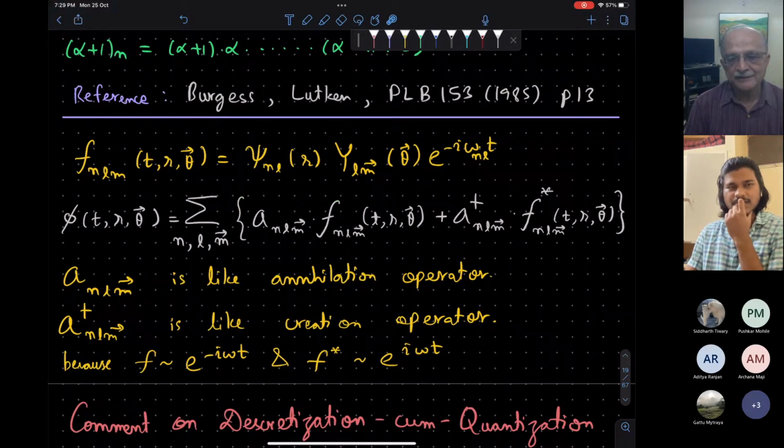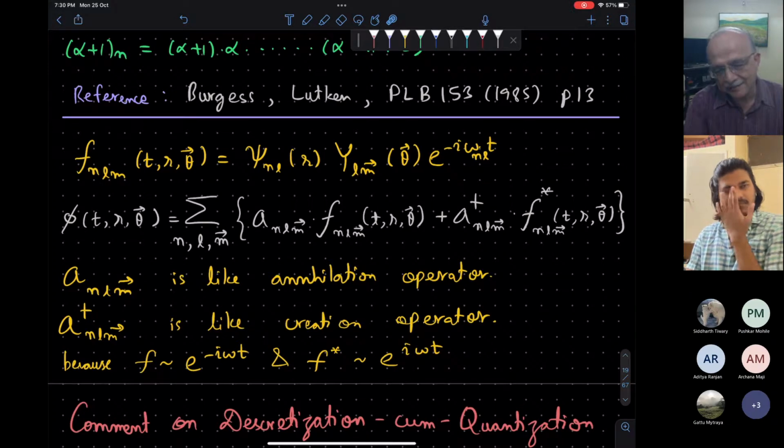Because of the finite size, the frequencies came out quantized. Even on a drum, like a tabla, from the classical partial differential equation point of view, you solve it in cylindrical coordinates, you get Bessel functions, but only discrete values of omega. So it's fairly standard. I don't think there is anything unusual about this quantization because the space is finite.